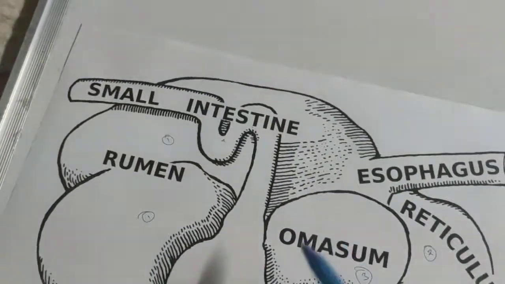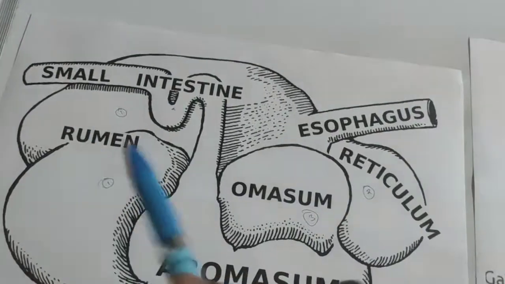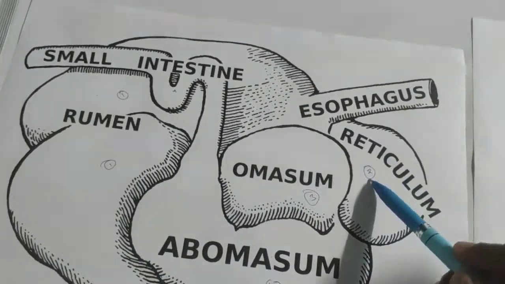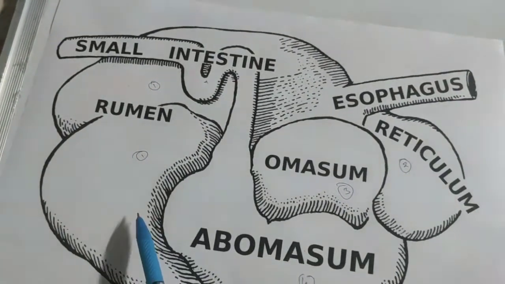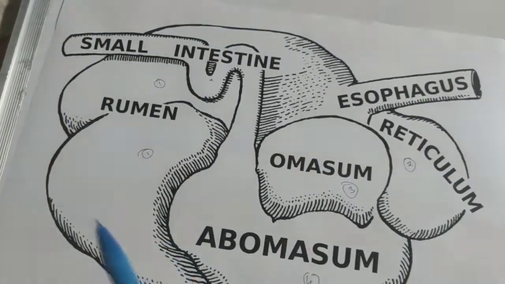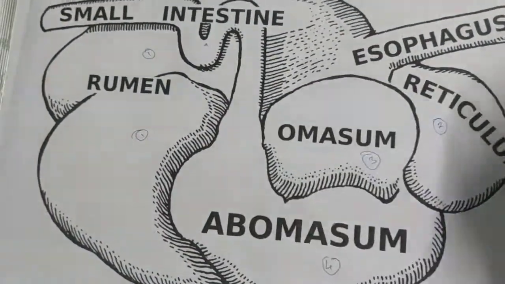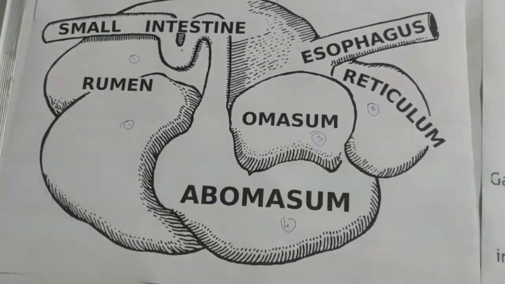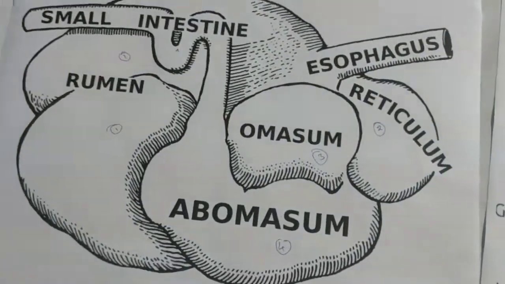But in this case, the esophagus is connected to the reticulum. Once food has entered and is partially digested or converted into cud, it is taken back when the animal relaxes and given again. This is the completion of digestion in ruminants also. Okay, thank you.